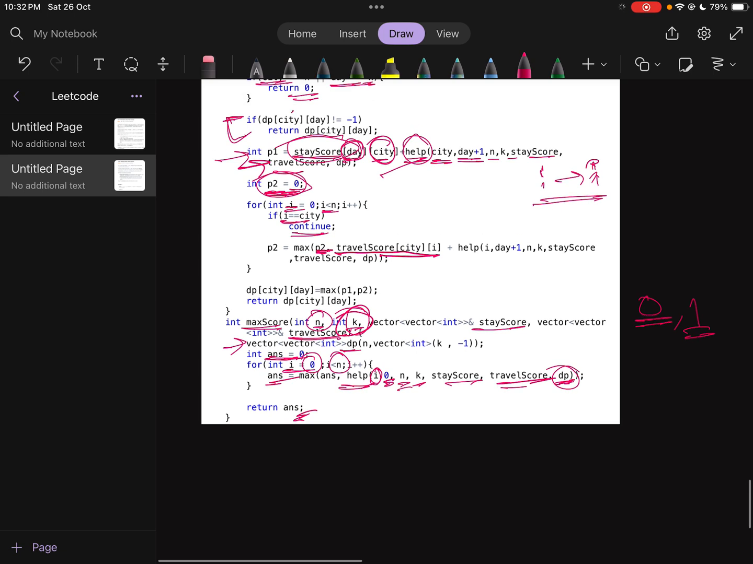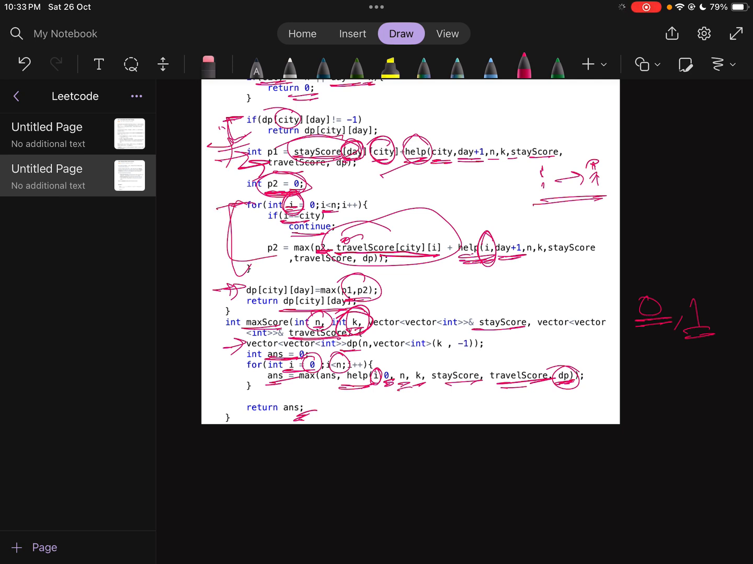Currently we are in the city, and I am moving to the next city, I. So that will give us a travel score, and I'm calling the helper function again. I am passing I, the next new city, and day plus 1. Out of all the possible cities I can get, I take the maximum score, and ultimately I am storing it in the current state. I am returning the maximum value out of these two options, stay here or move to other cities. I have to return this.